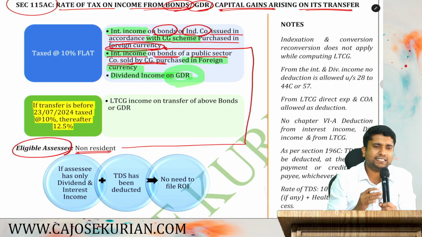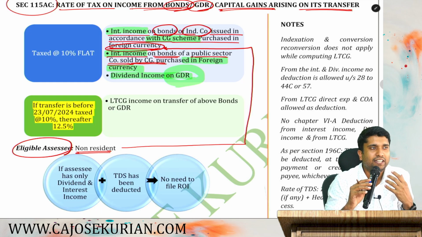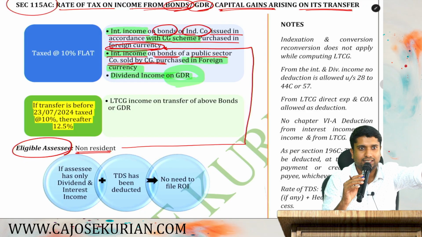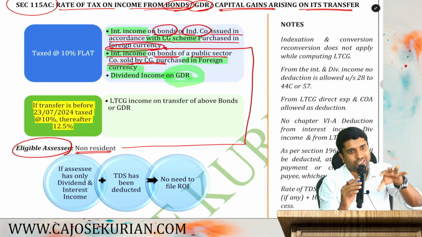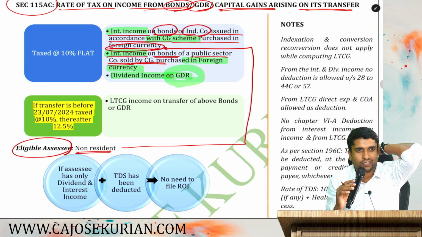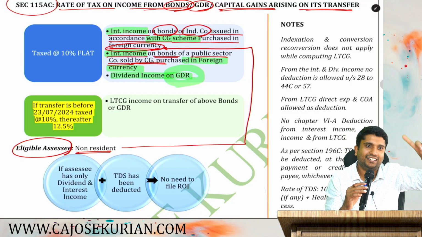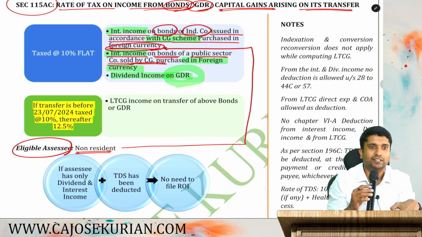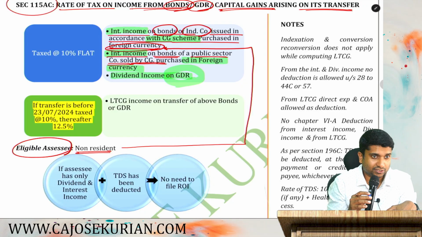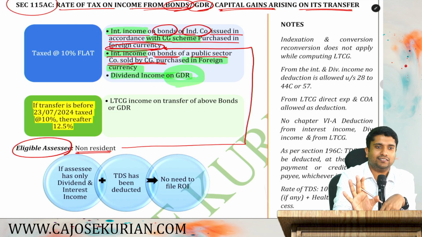Are you with me? What is basically GDR? What are Global Depository Receipts? Say an Indian company wants to list its shares on overseas recognized stock exchanges like NASDAQ, Dow Jones, etc. If you want to get your shares traded in those recognized stock exchanges overseas, you have to convert your shares into GDRs. If you want to trade in America, it is ADR. And if those companies want to trade in India, they have to convert into IDR, Indian Depository Receipts. Standard Chartered Bank has actually traded IDRs in India. So the concept here is not IDR, it is GDR.